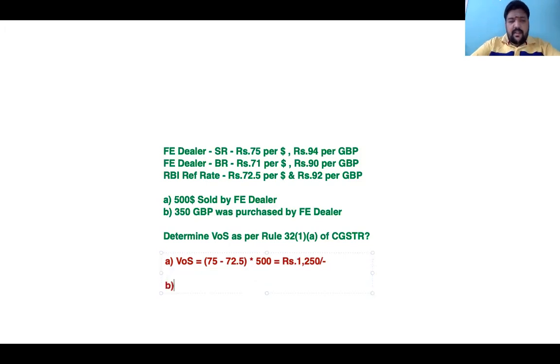Beyond that, nothing. Next transaction, value of supply. Here, this currency is not sold. It is purchased. So 350 Great Britain pound is purchased. The buying rate of the foreign exchange dealer is 90 per Great Britain pound, whereas the RBI reference rate is 92 per Great Britain pound. 92 minus 90 into 350 foreign currency units. So I'll get rupees 700.